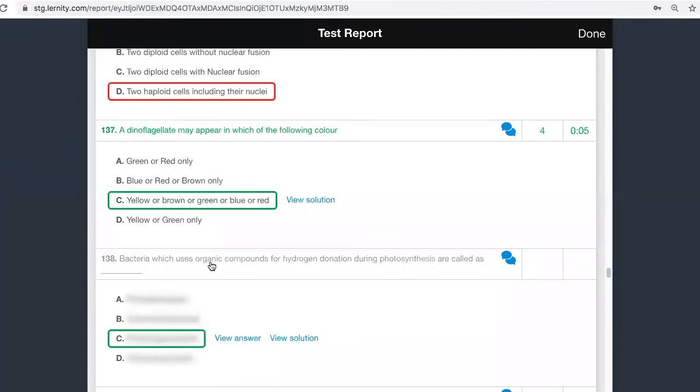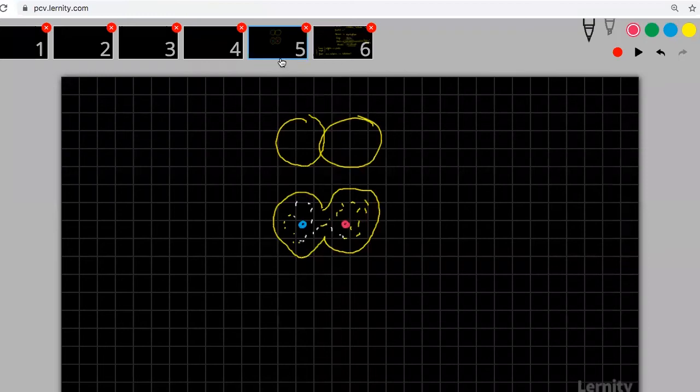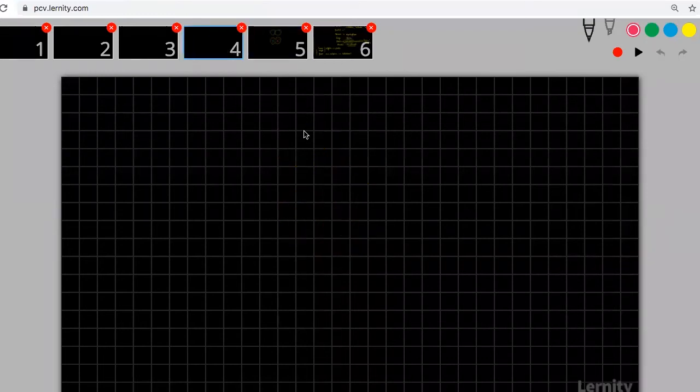Bacteria which use organic compounds for hydrogen donation during photosynthesis are called what? What would be the answer here? There are things that you should know here. Please understand that phototrophs, autotrophs, are divided into two types. One is photoautotrophs and the other is chemoautotrophs.